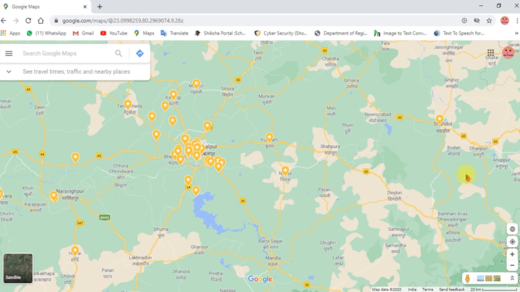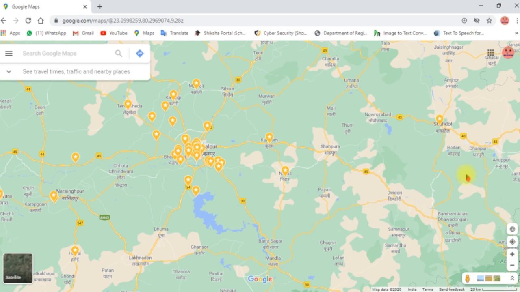You can view the map of the whole world: any country, any continent, any city, any shop. You can view all the things. It is not limited.